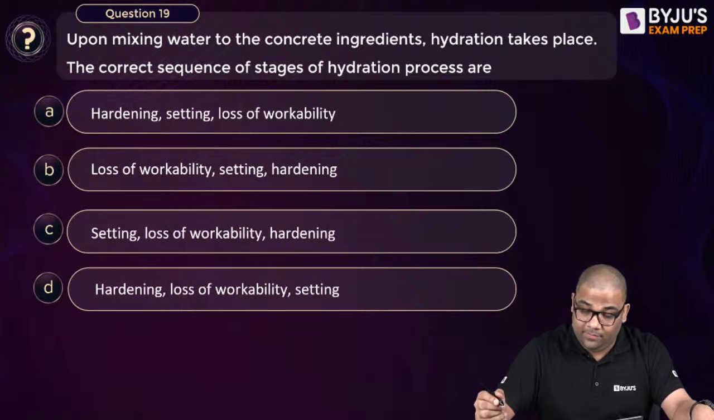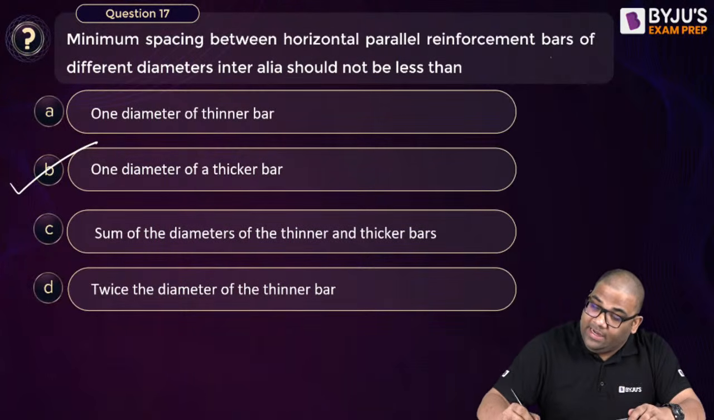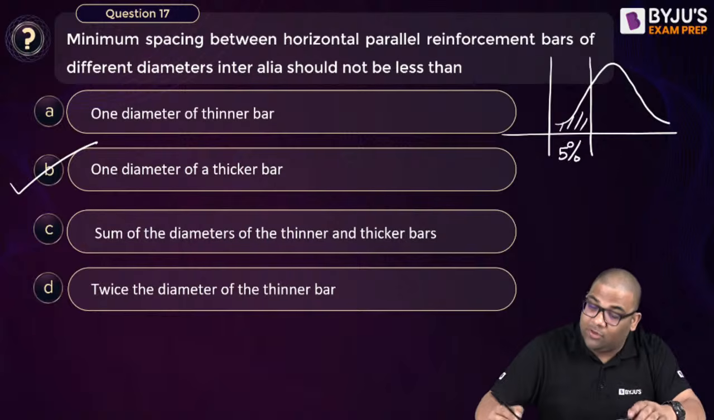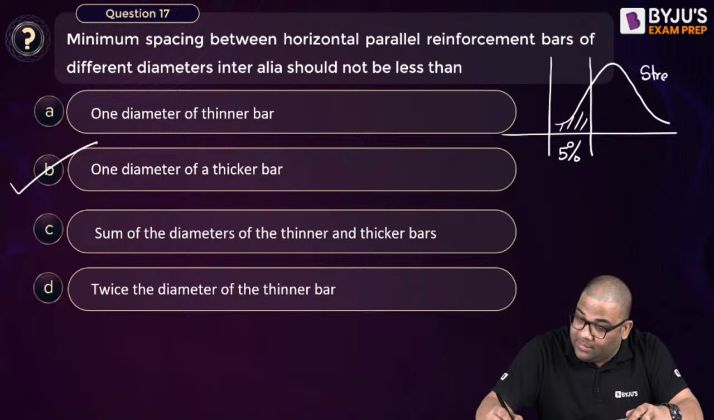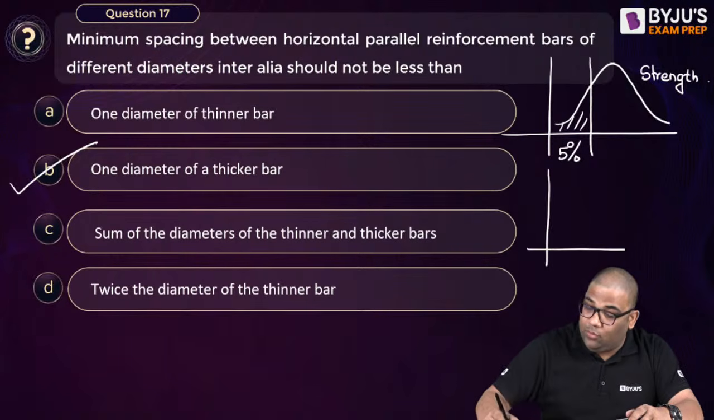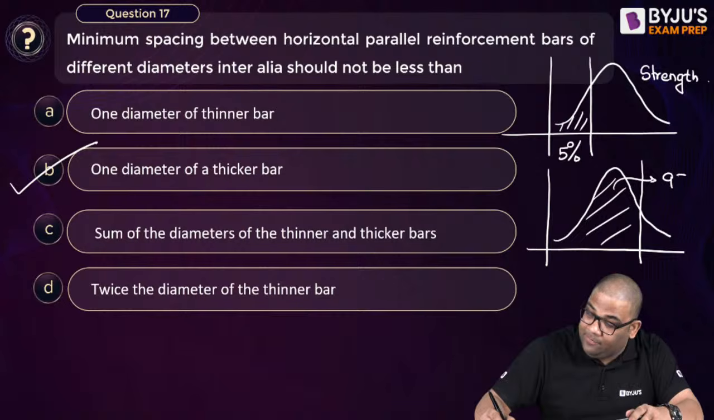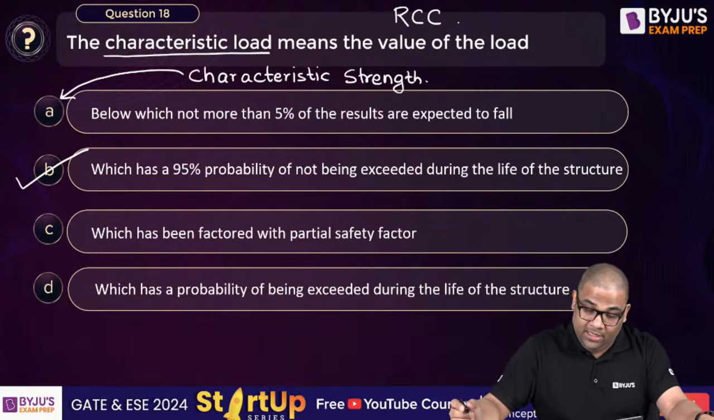So you see, here I can draw. If you are finding characteristic strength, you see this graph. Characteristic strength is here. So this is 5%, so I can say not more than 5% or below it. This is for characteristic strength. But for characteristic load, the load is like this. So below it is 95%, or I can say 95% probability of not being exceeded. So the answer is B.